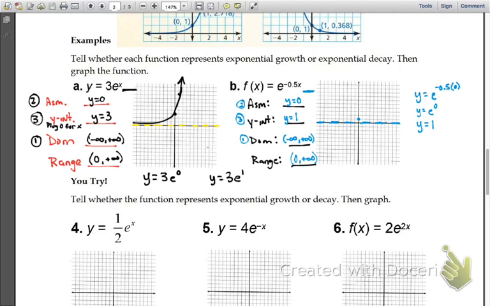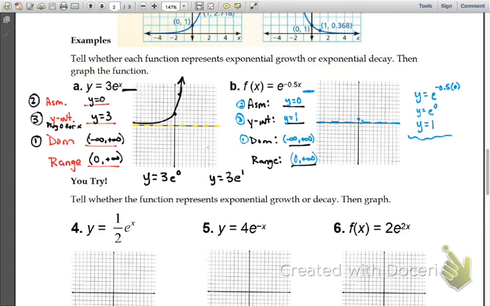Now, what's the big difference here, though? What does your power look like? Or plug in a value. What is e to the negative 0.5 times 1? What is e to the negative 0.5 power? Really small number, right? Like almost a half, probably. Okay? So again, it's down here. You're not sure. It's kind of hard to see. Maybe instead of going to a positive one, maybe you go to a negative one.